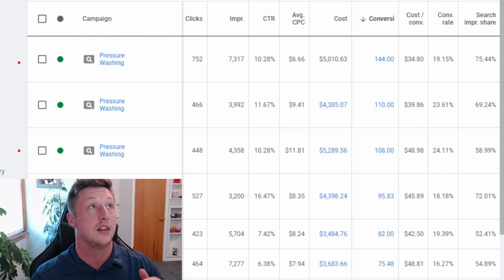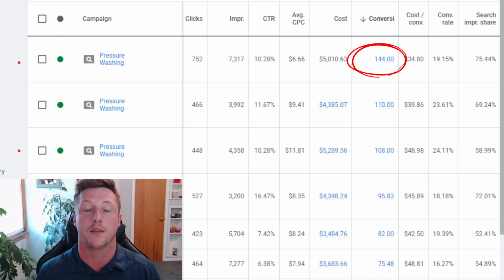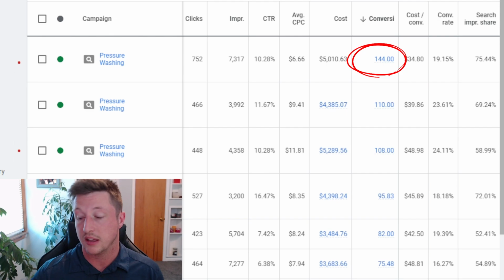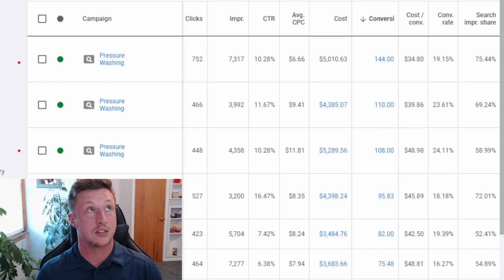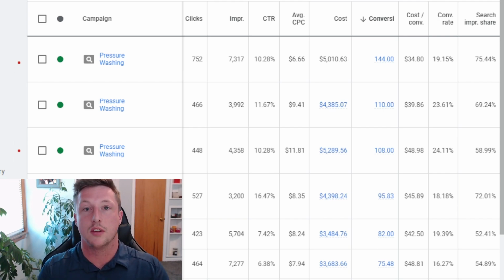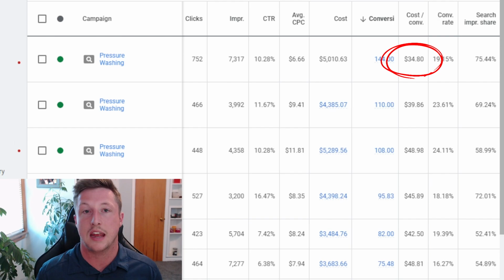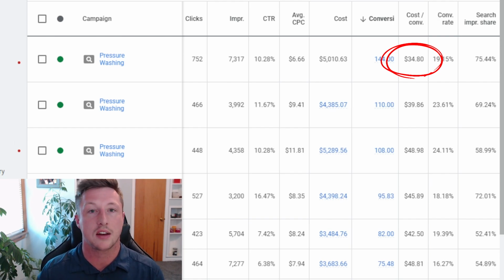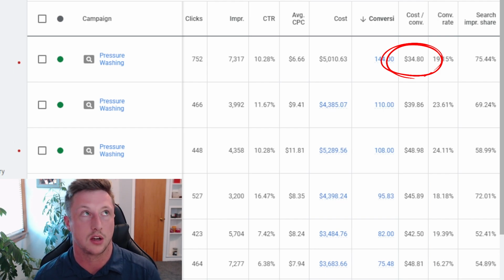Then you can see in the conversions, we had 144 conversions or 144 leads. That just means 144 people gave this company a call or they filled out a form to reach out to this company. Next one is cost per conversion. Each of those leads took about $34.80 worth of clicks to actually get that person to submit a form or give that business a call.